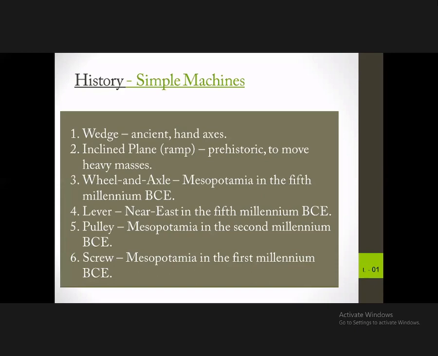And then the pulley was used to bring heavy things to the surface from the lower elevations, or to move heavy masses vertically up. And then the screw was also used to lift or move masses to different elevations.